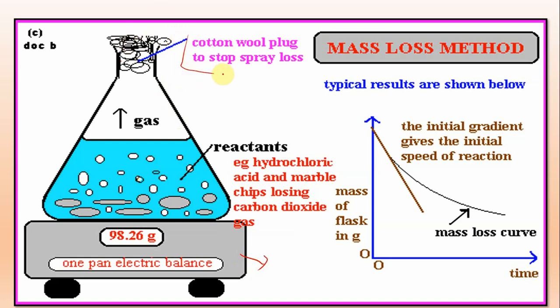So there will be no escaping of the gas from this conical flask, and inside it we have calcium carbonate and hydrochloric acid.